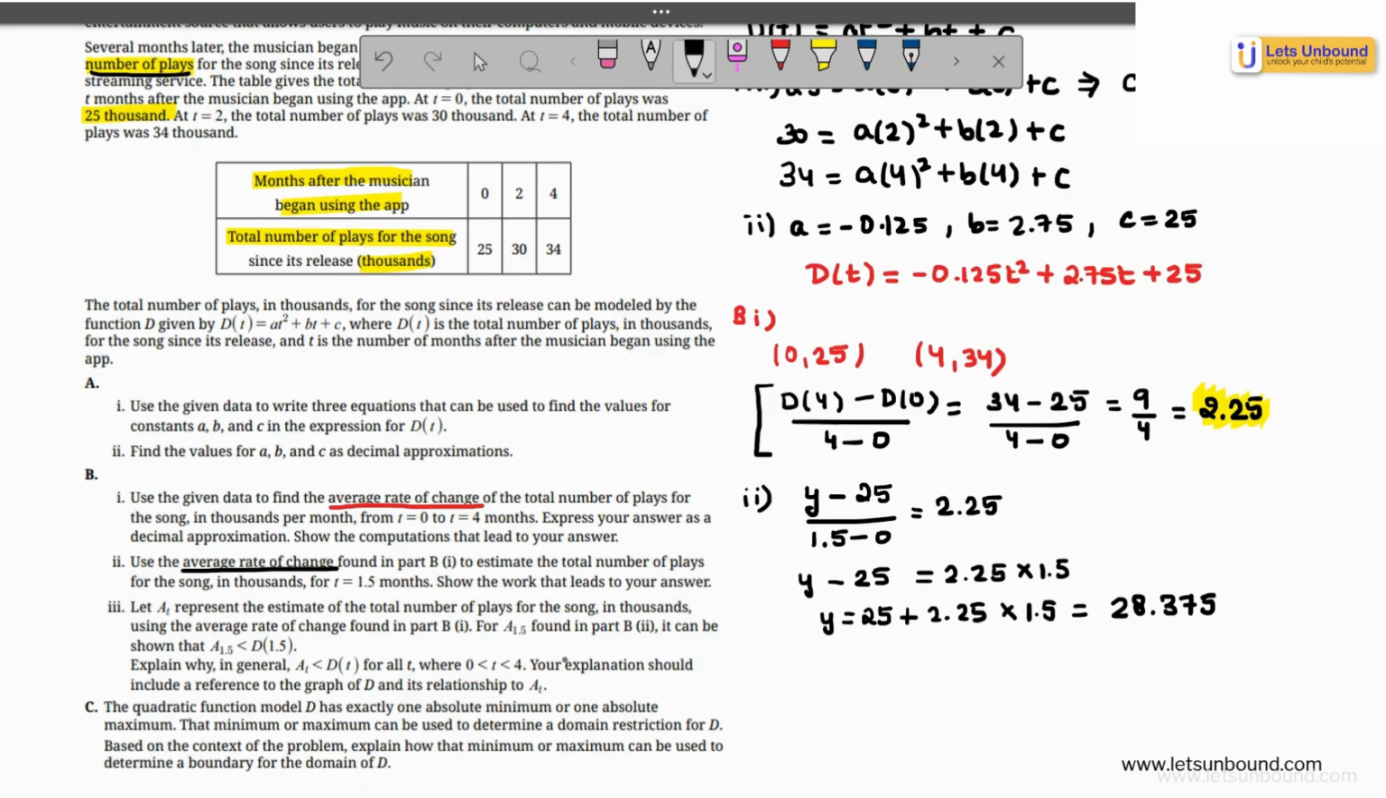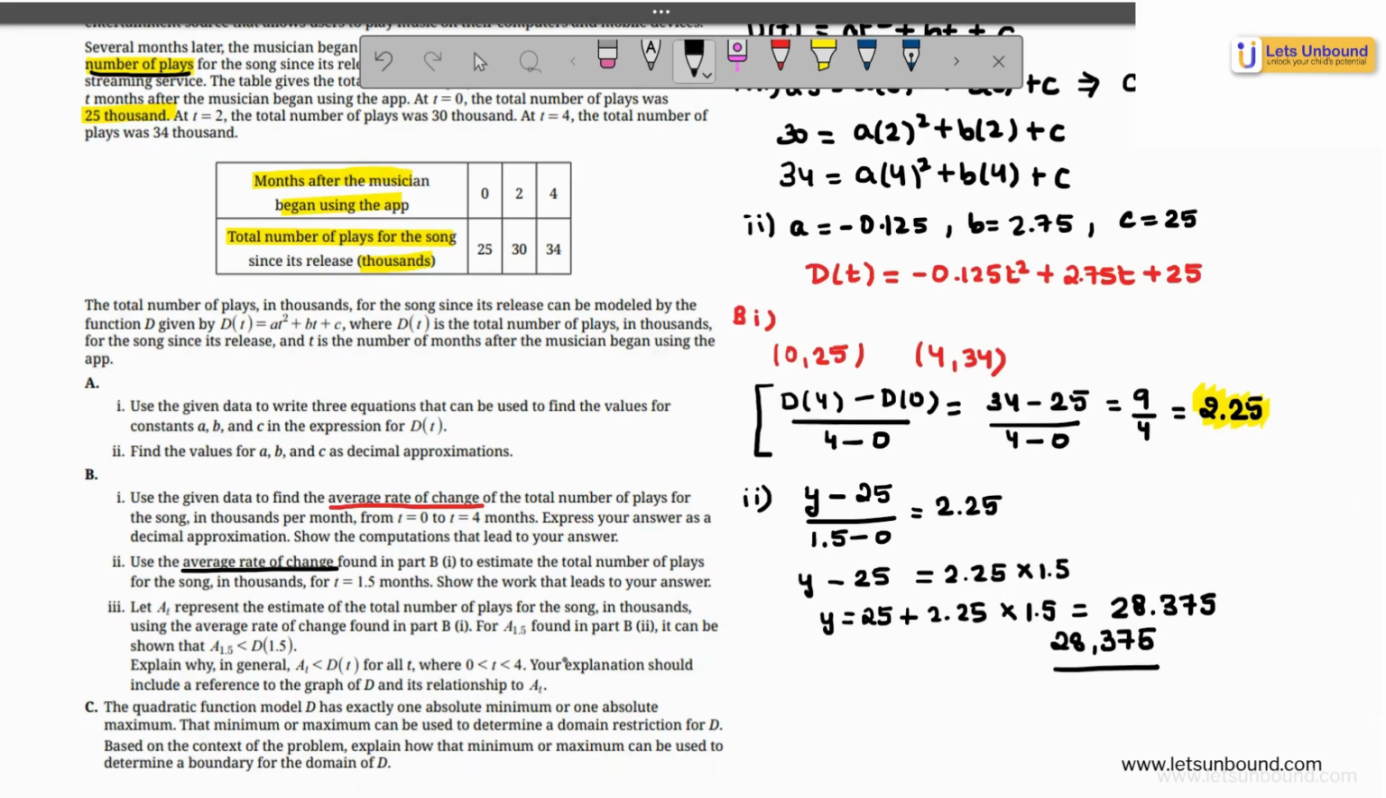So you're using the concept of average rate of change, applying that same formula. Y will give you the number of total songs played, but you have approximated it using it. So be careful of the notations that you're using. So your answer must be 28,375 number of plays after 1.5 months of the musician started playing the app, right?